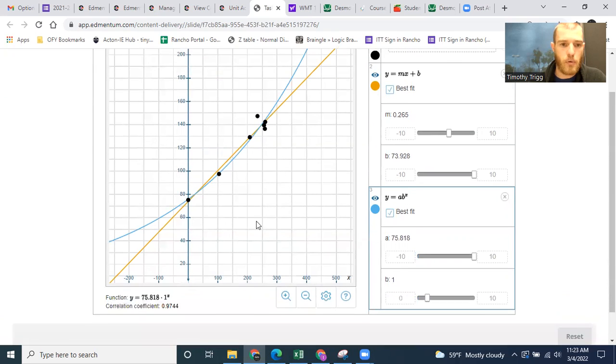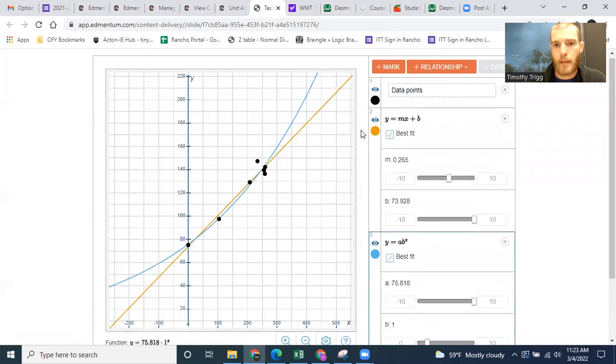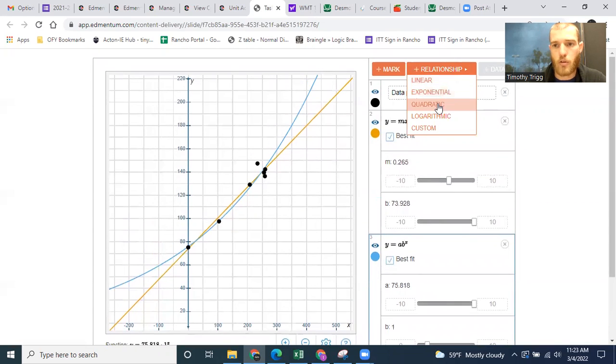So exponential is this blue one. Maybe this one's a little bit better. Maybe. It looks like it's pretty close to the linear one. It's not too much different. But you can see it's very similar, right? It's not too much farther from the points than the linear one. It might be slightly better than the linear. It's hard to say.